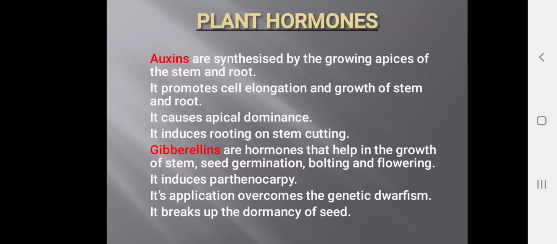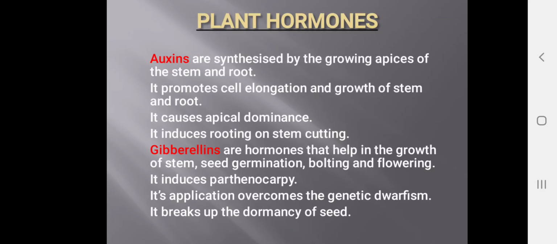Auxins induce rooting on stem cuttings. Wherever you cut the stem, it will grow once again. So you can see the auxins on the growing tips of the plant, that is the growing tips of stem and root. It is one type of plant hormone. It promotes the cell elongation and growth of the stem and root.